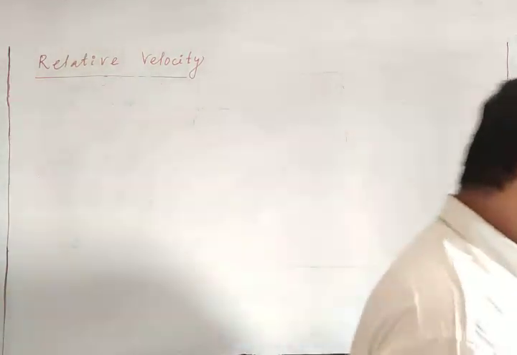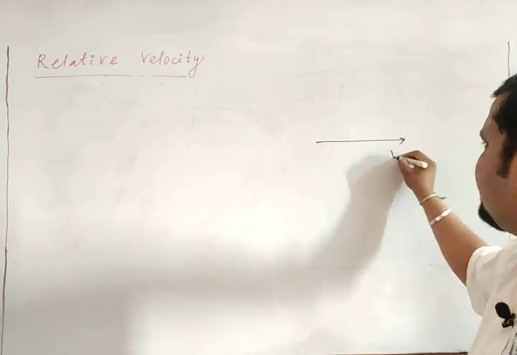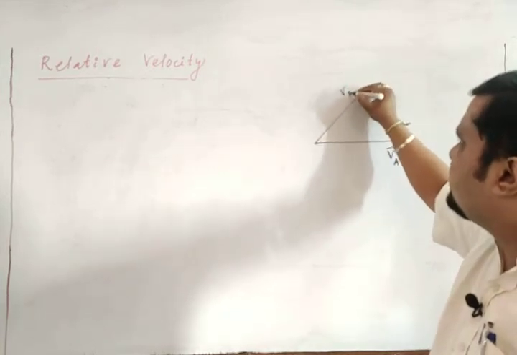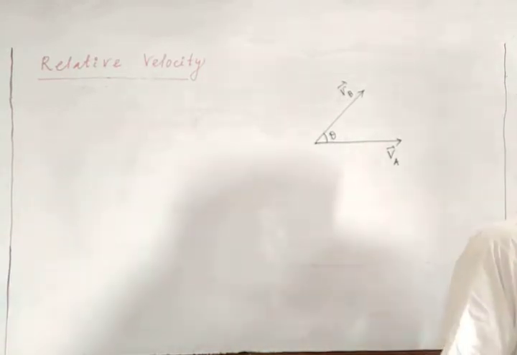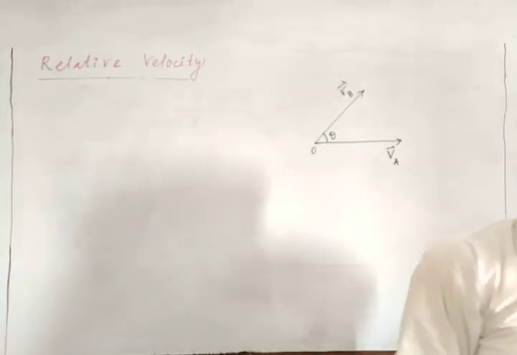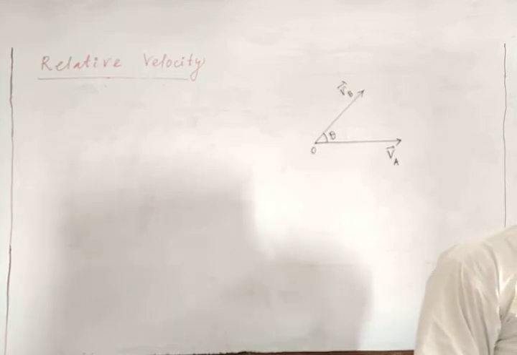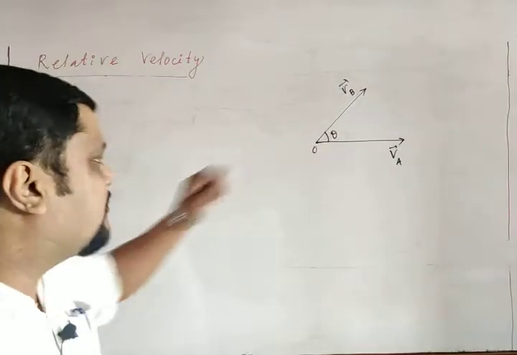So let us consider 2 bodies moving in a plane, which means they are not in one direction. Let this be the velocity of A and this be the velocity of B, and they make an angle theta. They are moving with an angle theta. So VA and VB are the velocities making angle theta with each other. Now I will ask you, what is the relative velocity of A with respect to B?